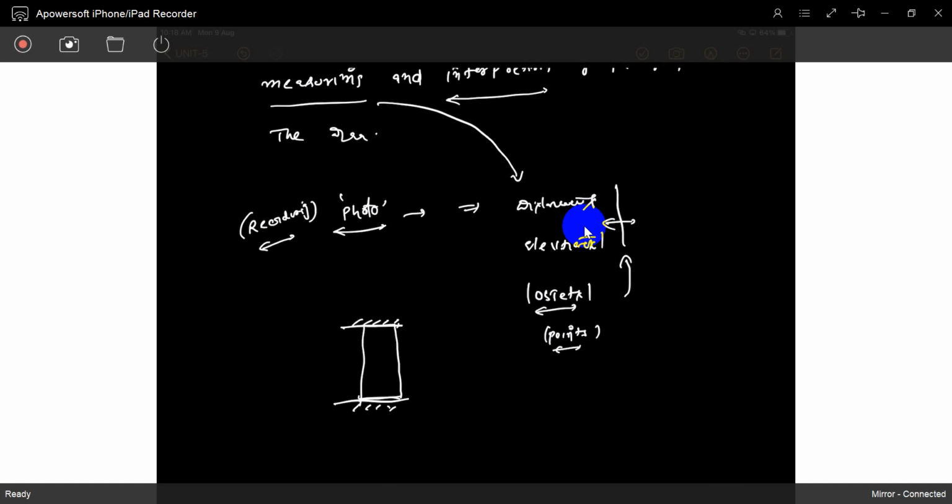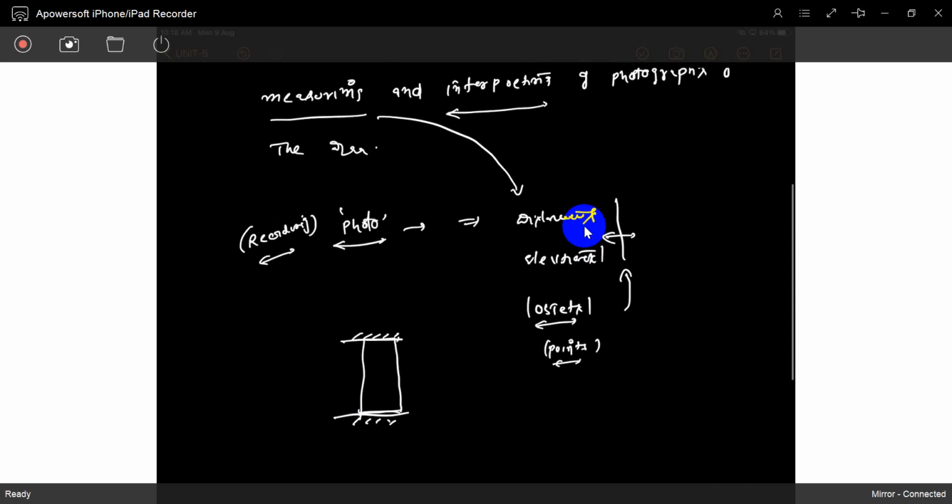So we need interpretation of the photos. That means detailing how a photo is formed. A photo has some rules and regulations. If you interpret the photos, we can get more details.